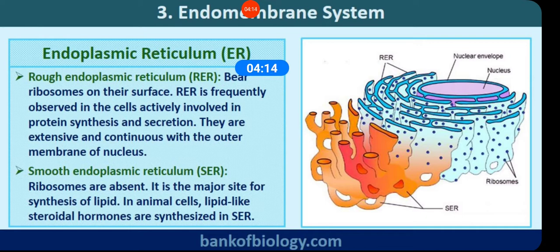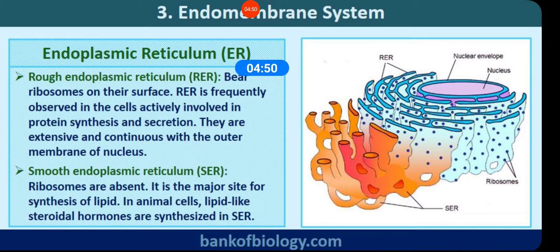I have already discussed the differences between smooth and rough endoplasmic reticulum. Smooth endoplasmic reticulum is in the form of vesicles and tubules, whereas rough endoplasmic reticulum is in the form of cisternae and tubules. Smooth endoplasmic reticulum is found at the periphery of the cell, where the plasma membrane is, and rough endoplasmic reticulum is found inside the cytoplasm.